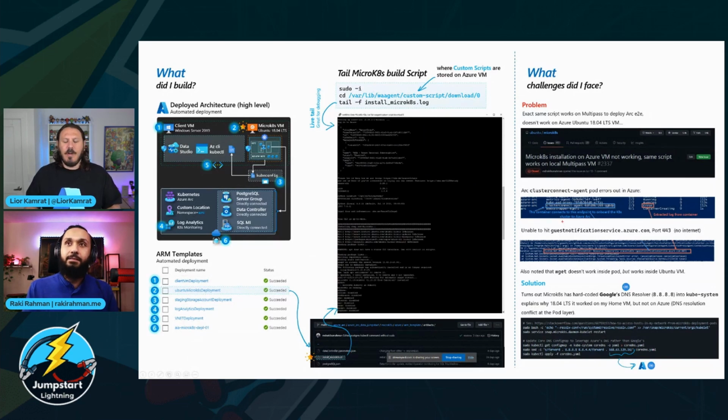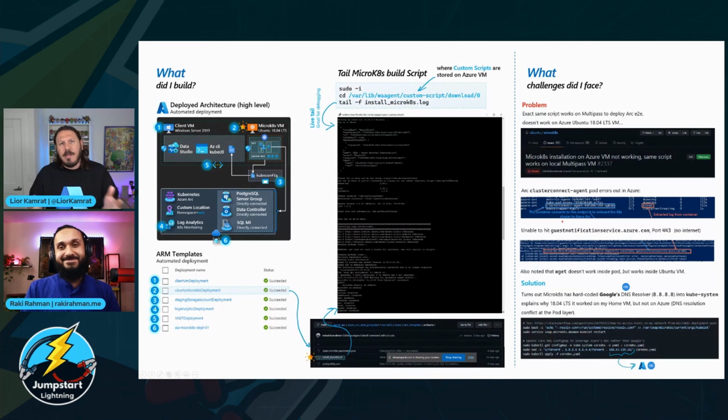Exactly. Yeah. So, Raki, as you know, this is Jumpstart Lightning, short and sweet. Before we share with the audience how to get in touch with you, there is something pretty cool that we want to share. Following Raki's work on everything that he did with micro Kubernetes and the data services and the fact that he's coming from that background, we decided to bring Raki on board.